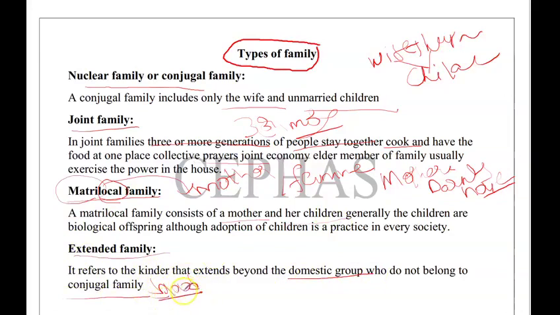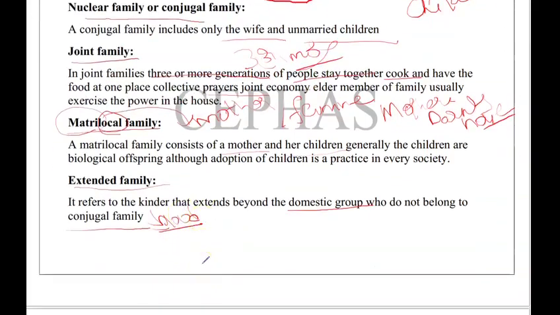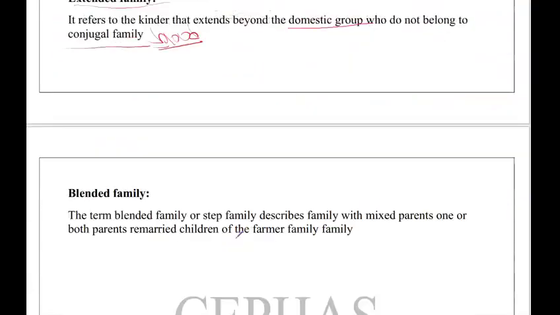People who do not belong to the domestic group of the conjugal family, we call it an extended family. Like we know that, extended. So he's from my extended family. He's my nephew. He's my niece. We're going to say like that. So that comes under that.